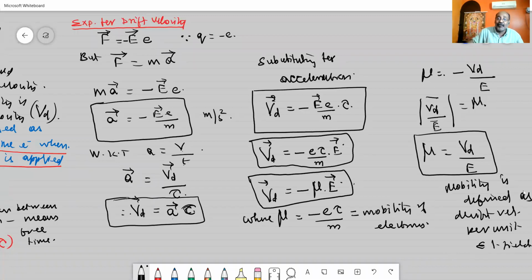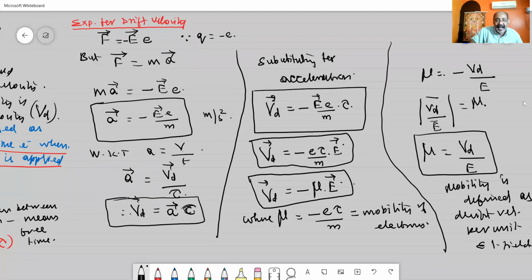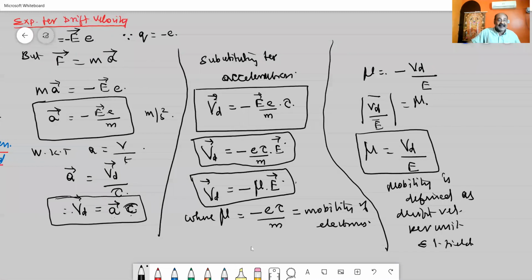That is called mobility. When considering drift velocity, it is defined as acceleration into average time. By substituting the value for acceleration, I can get the equation for drift velocity as V suffix d is equal to minus of e into E by m into tau. Or by rearranging, I can write drift velocity as minus of e into tau divided by m into E.